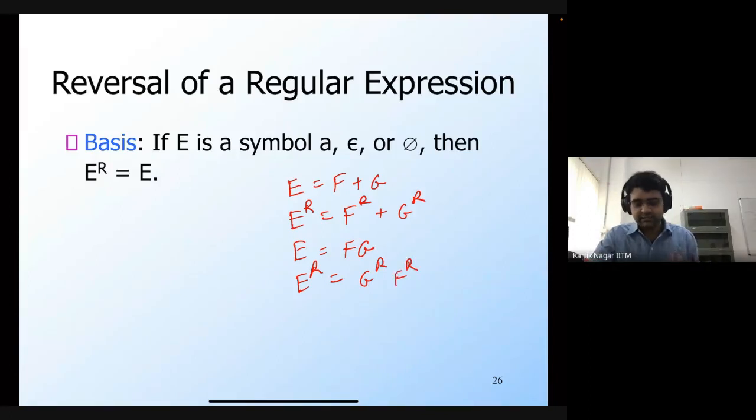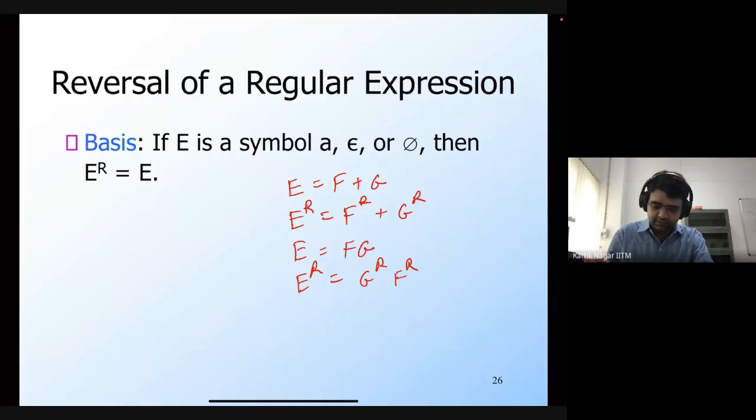Since any string in the language of E is going to be a string in the language of F concatenated with a string in the language of G, if you reverse that, then you have to write the strings in G first. So you reverse the strings in G, and then you also reverse the strings in F. That's how you get GRFR.